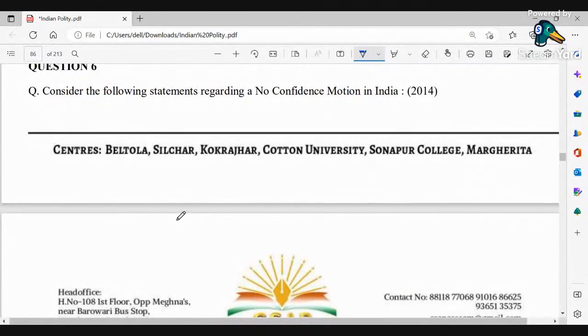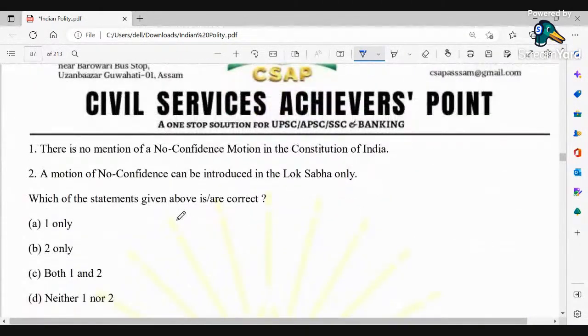Now consider the following statements regarding a no confidence motion in India. There is no mention of no confidence motion in the Constitution of India. A motion of no confidence can be introduced in the Lok Sabha only. Which of those statements is correct? You can attempt this question and put the correct answer in the comment section. Anyone who knows the answer? There is no mention of no confidence motion in the Constitution of India, and a motion of no confidence can be introduced in the Lok Sabha only.